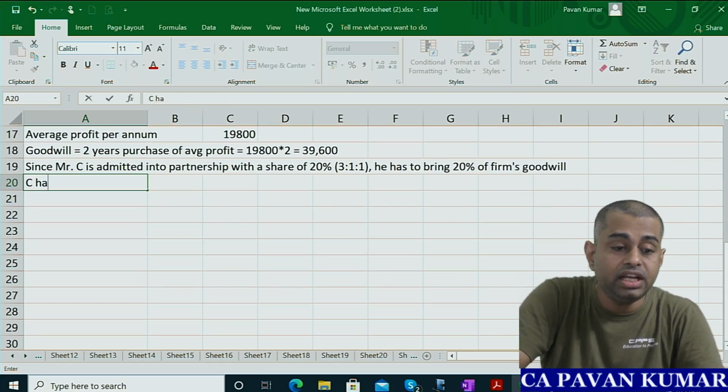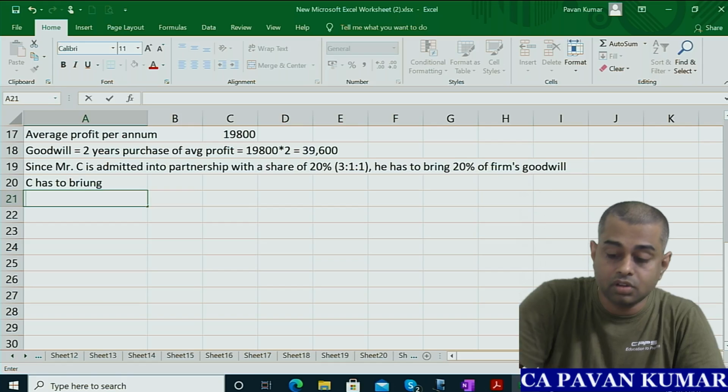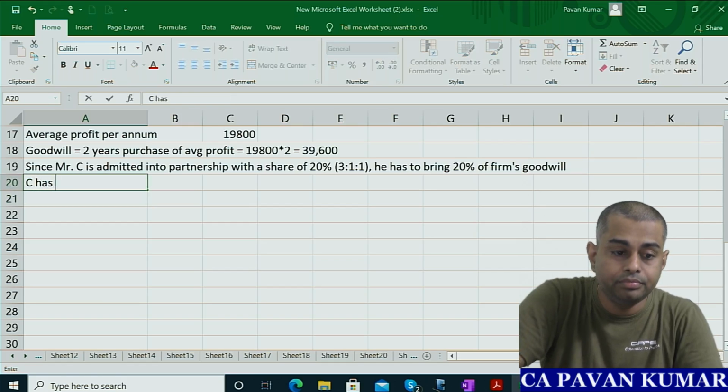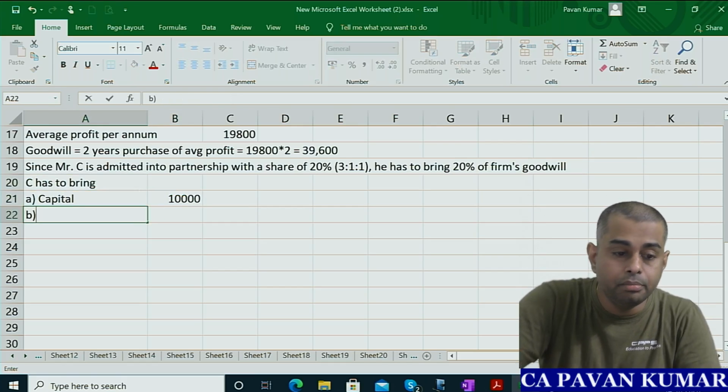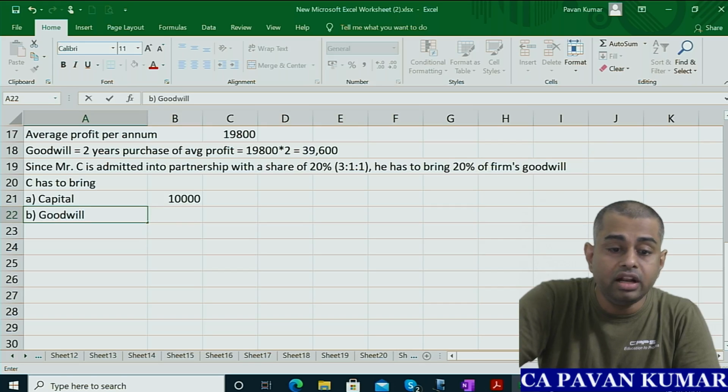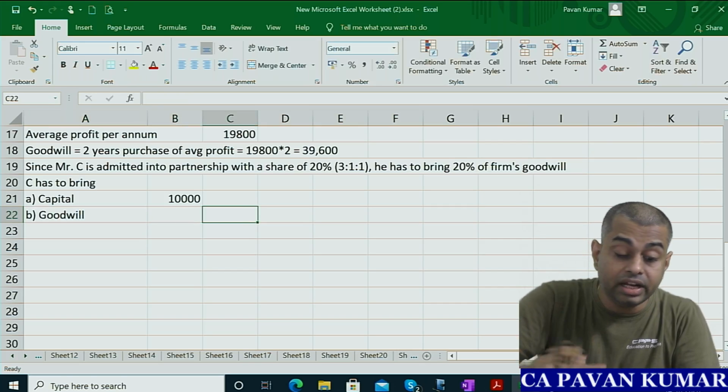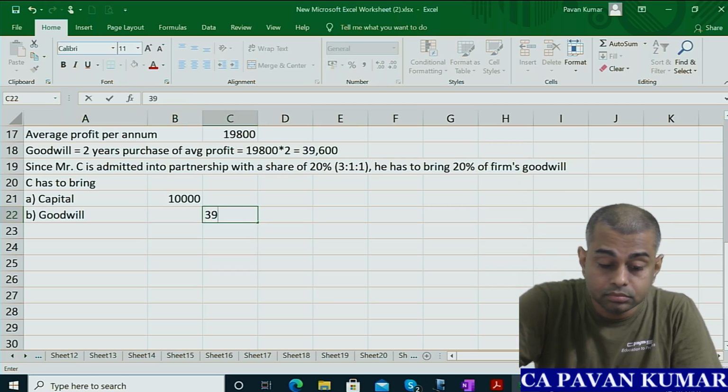So C has to bring capital 10,000, and goodwill, how to calculate? 39,600 into 20%.